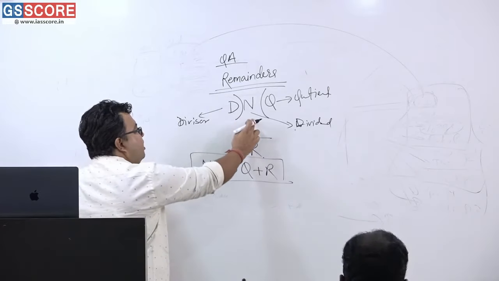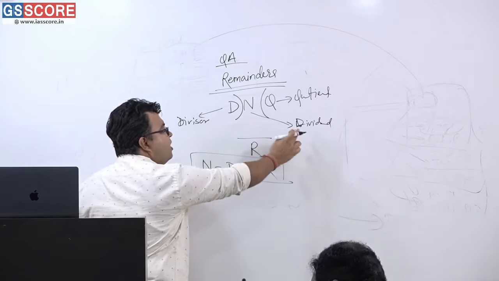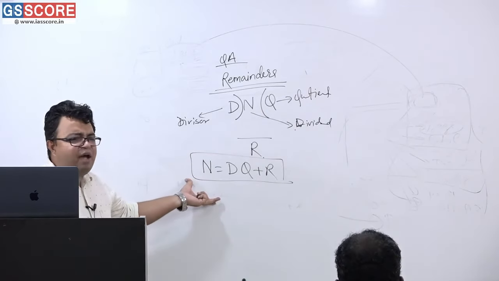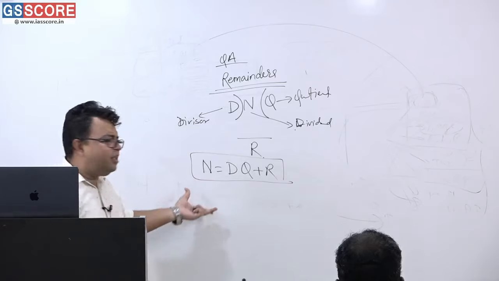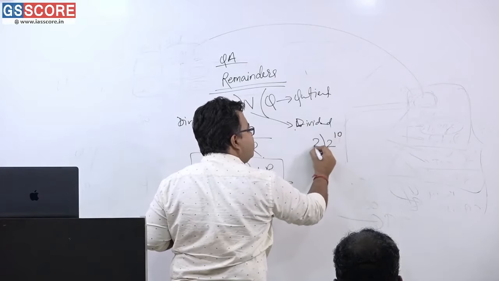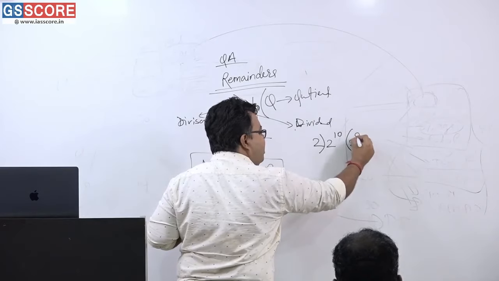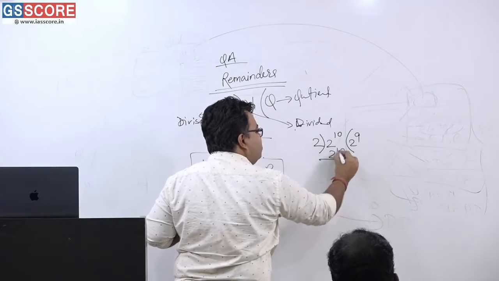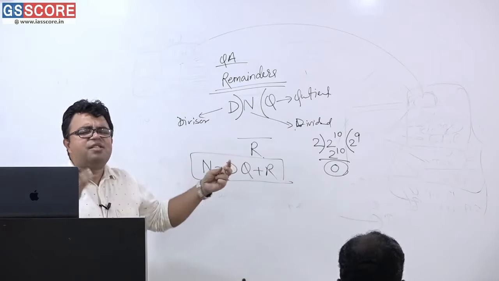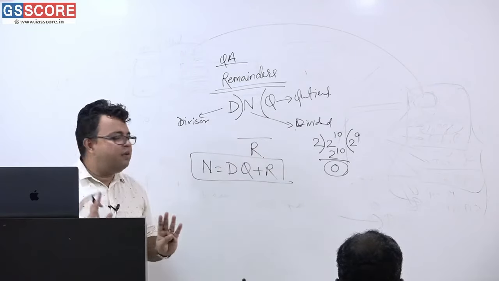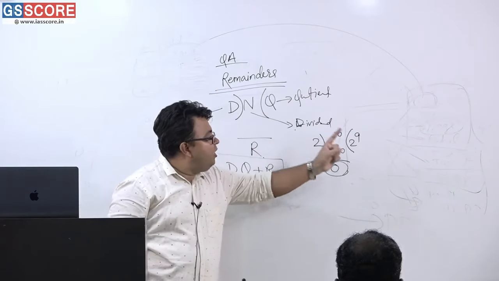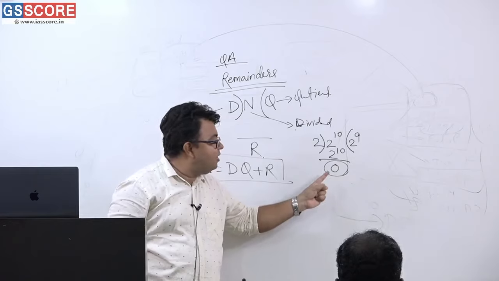So a number is divided by a divisor, and this number is known as the dividend, this is the quotient and this is the remainder. First of all, I have just written this concept. This is, I think, understood by every one of you. So 2 to the power 10, suppose this is divisible by 2 completely. Am I correct or not? So the remainder will be 0. This is a simple example based on this scenario. So 2 to the power 10 can be written as this divisor into this quotient plus this remainder.